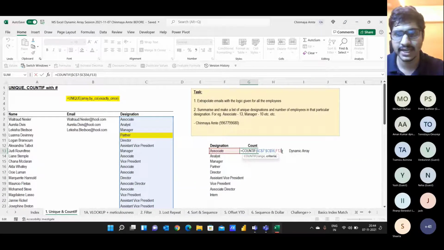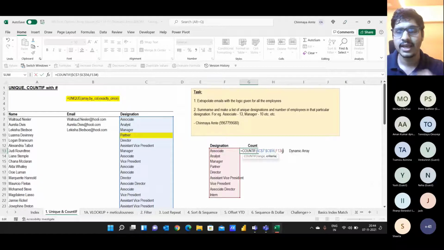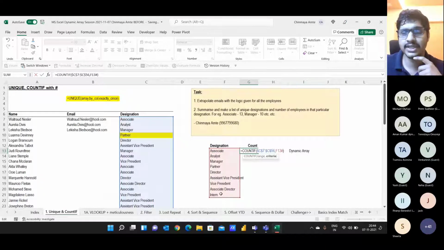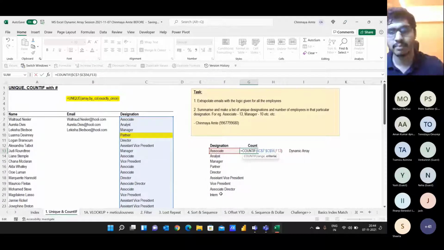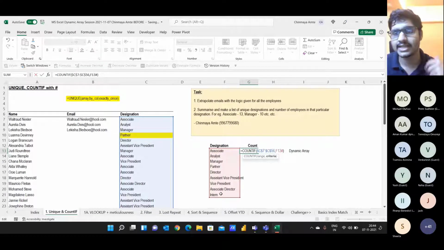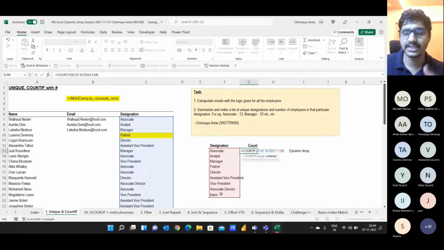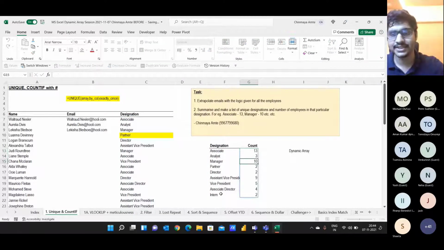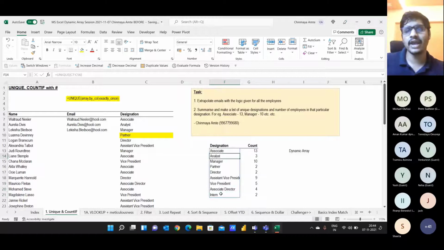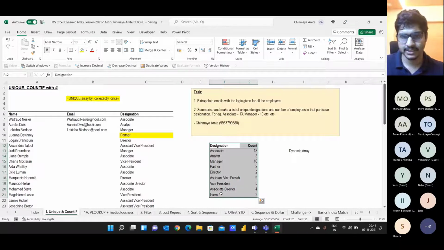Now just associate is highlighted, and the moment I put a hash, or the pound symbol as it is called in the UK, my entire data set is getting spilled over. So see again, right now associate is highlighted and I'm putting a pound symbol and my entire data set till intern is getting updated. So that's the beauty of dynamic arrays. And then I just have to press enter. And if you see, all the unique designations are available here. So that's the way I would be doing it in the new version of Excel.